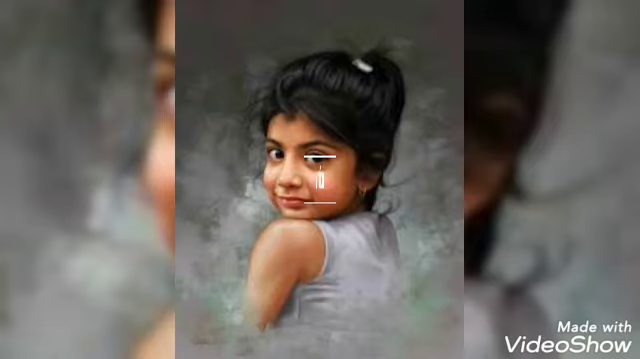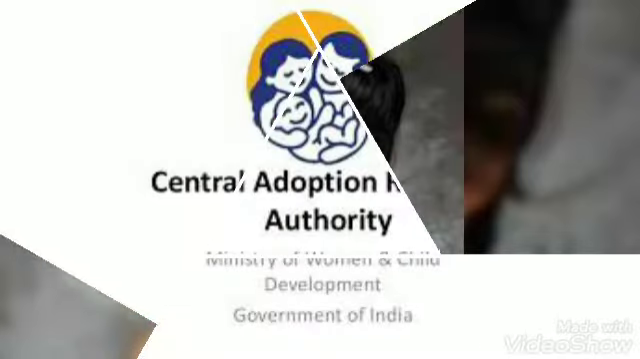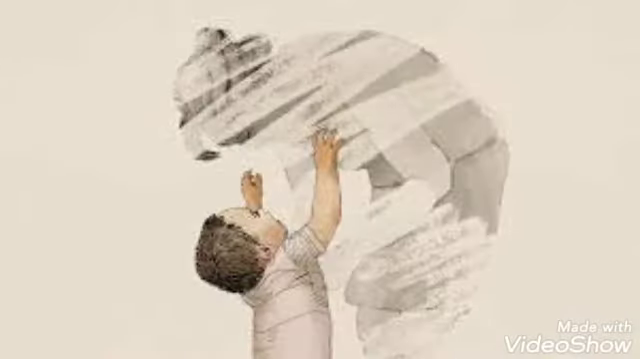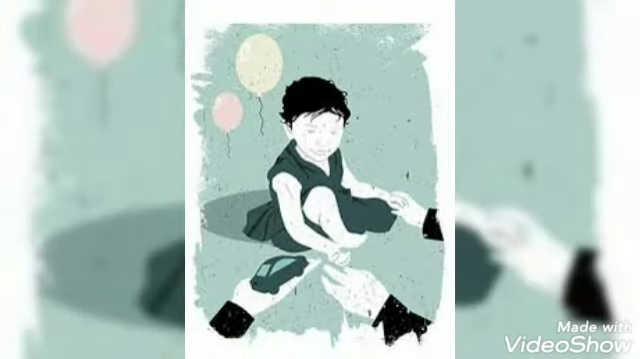Now, let us look at how to adopt a child from the same country, that is India. CARA deals with the adoption of orphaned, abandoned, and surrendered children. In India, if you want to adopt a child, you will have to fulfill some acts. The eligibility and conditions are mentioned in the Hindu Adoption and Maintenance Act, Guardians and Wards Act, and Juvenile Justice Act.